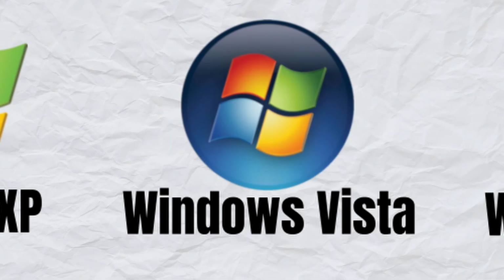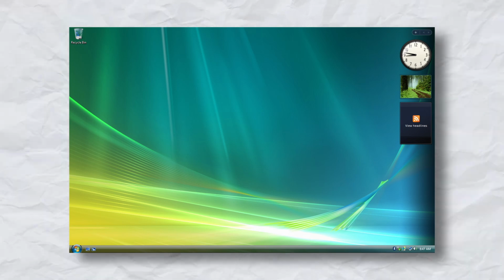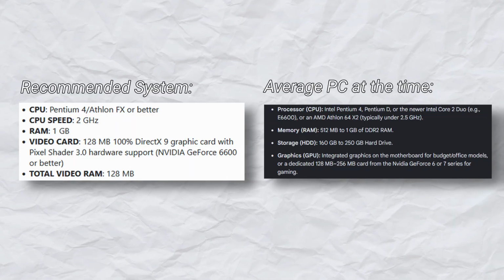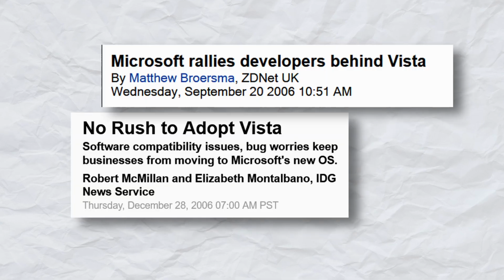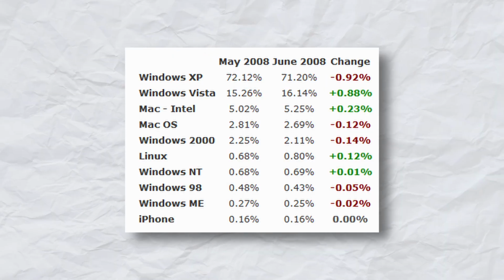Windows Vista. This 2007 release introduced a striking, translucent design language called Aero, alongside a heavy emphasis on security features. However, it required demanding hardware specifications and suffered from severe software compatibility issues at launch, which alienated many users.